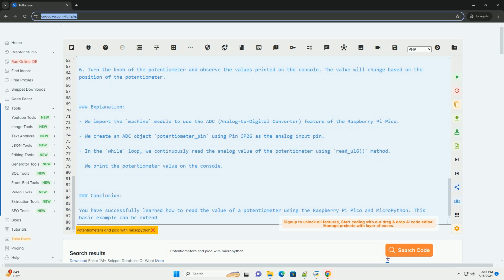Conclusion. You have successfully learned how to read the value of a potentiometer using the Raspberry Pi Pico and MicroPython. This basic example can be extended to control other components or parameters in your projects. Experiment with different pins and components to explore more possibilities with potentiometers and the Raspberry Pi Pico.